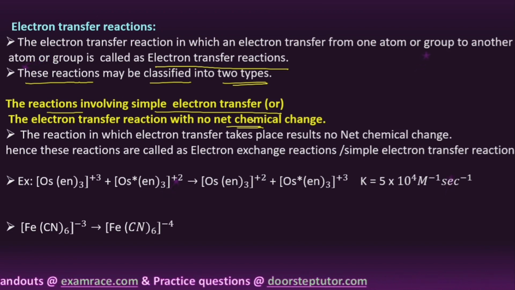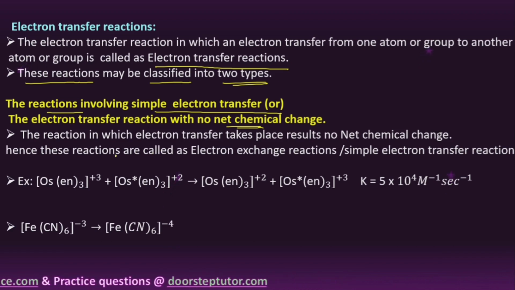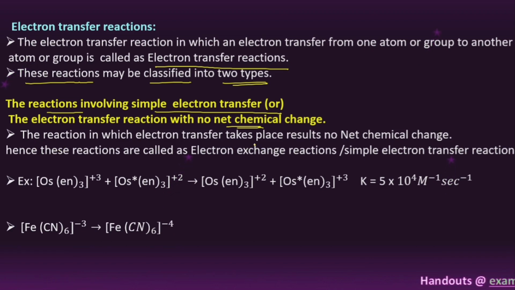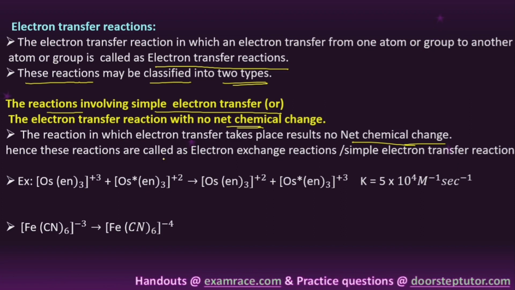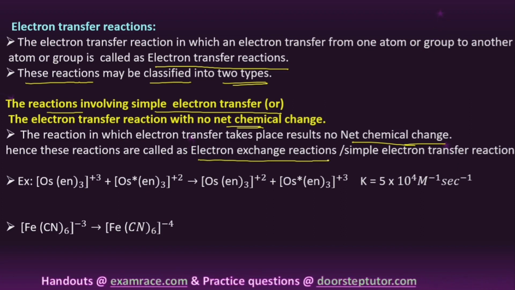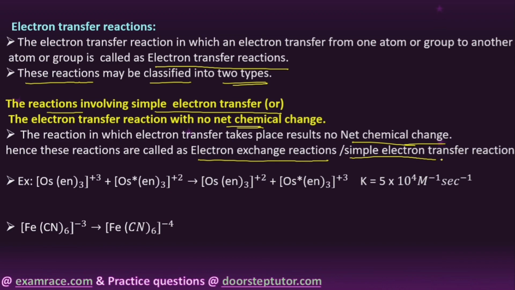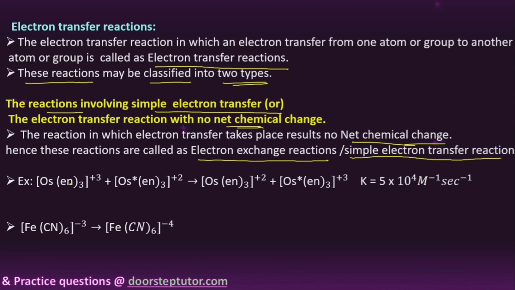Only the electron transfers from one atom or group to another, right. So what is a simple electron transfer reaction? The reaction in which electron transfer results in no net chemical change, hence these reactions are called electron exchange reactions, or simple electron transfer reactions.